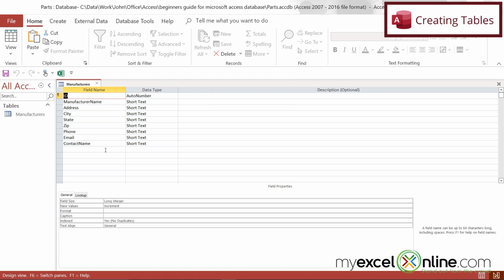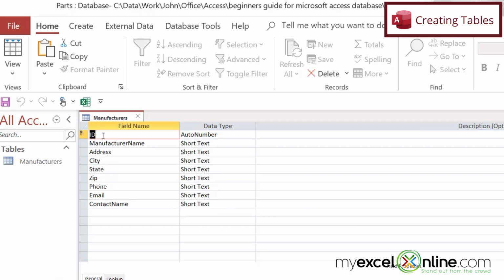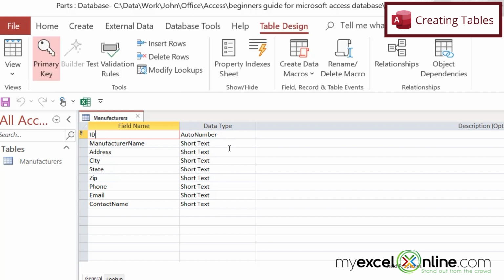So this is a different way of viewing my fields. I can see my manufacturer name, address, city, state, zip, and look over here. These are all short text. That is the data type. It's the kind of data that is allowed to go in that field. But one thing I want you to consider up here is this field called ID. When a new table was created, ID was in the table automatically. And it's also assigned by default a data type called auto number. And if you can look over here and see this key icon, that means this is a primary key for this table. So what is a primary key?